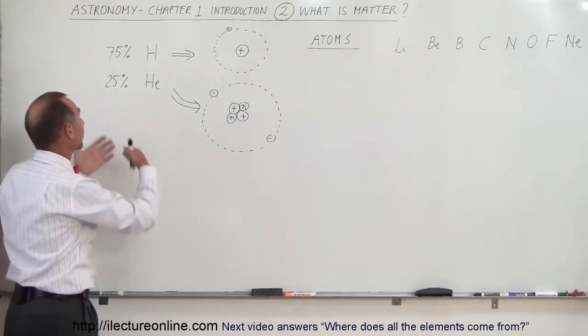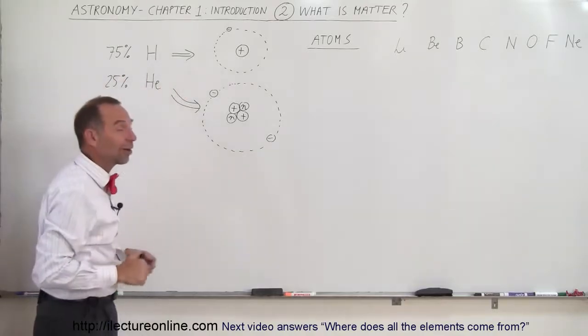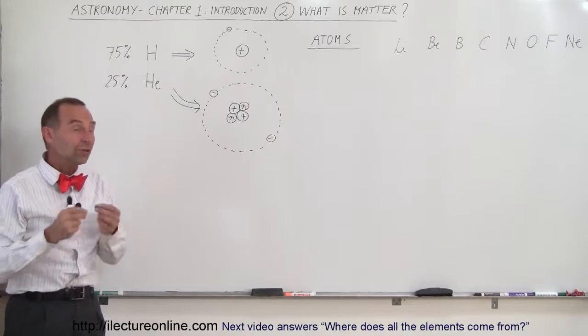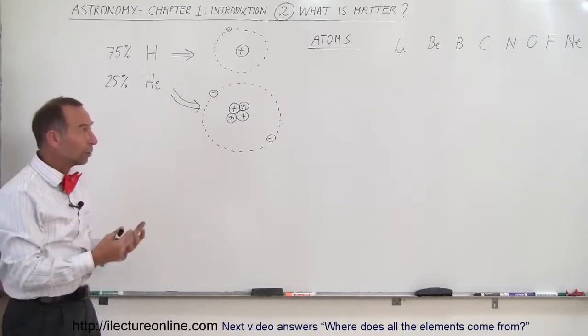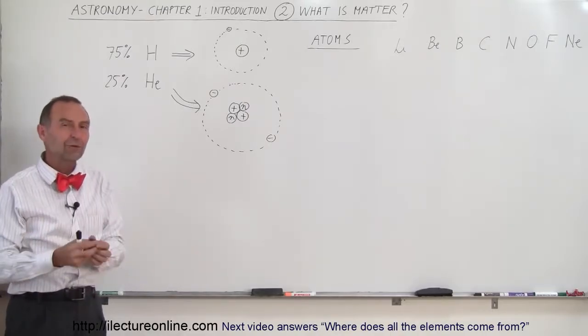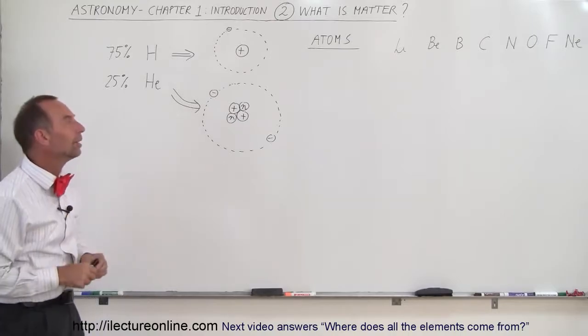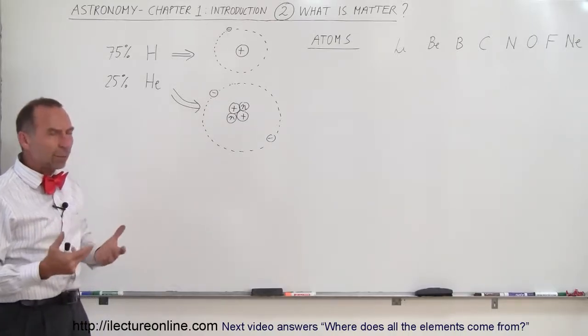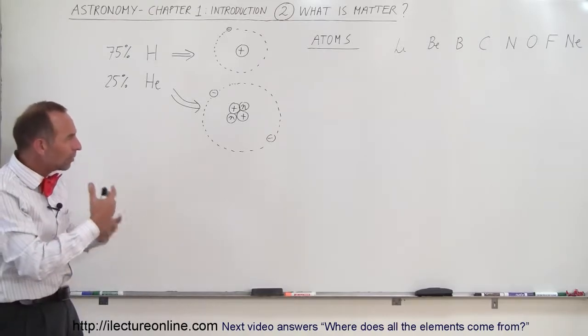The hydrogen that makes up the stars, and notice there's a lot of hydrogen in the universe. Imagine 3/4 of the matter in the universe is hydrogen, and 1/4 is helium, and together they form almost all of the matter in the universe. So, what is an atom? What is matter? How does that work?